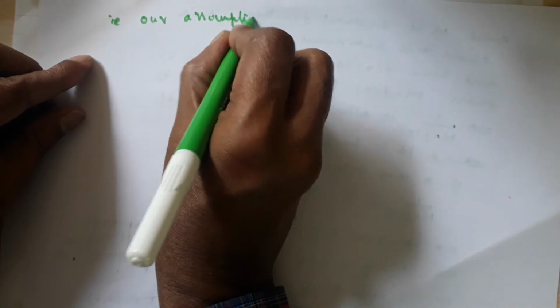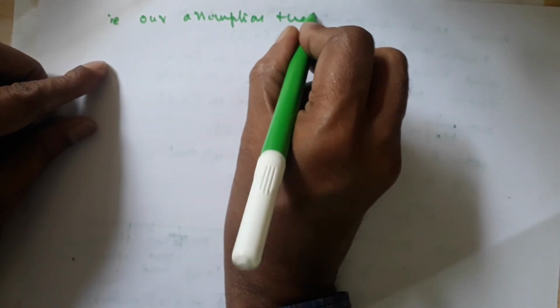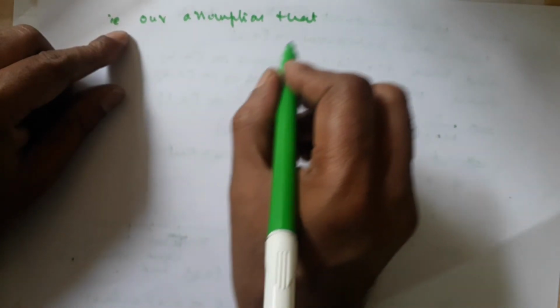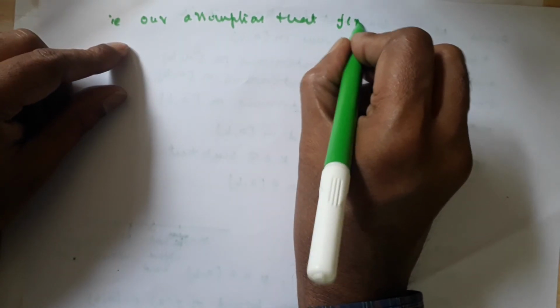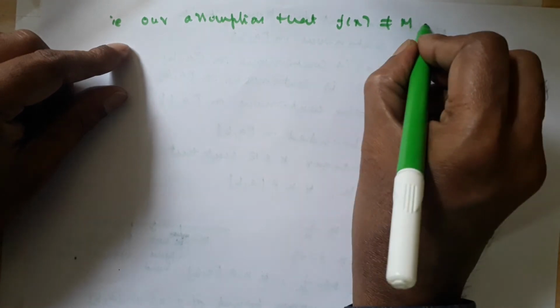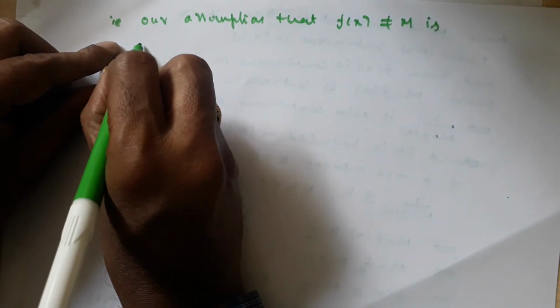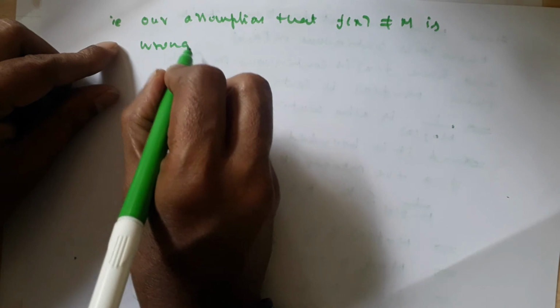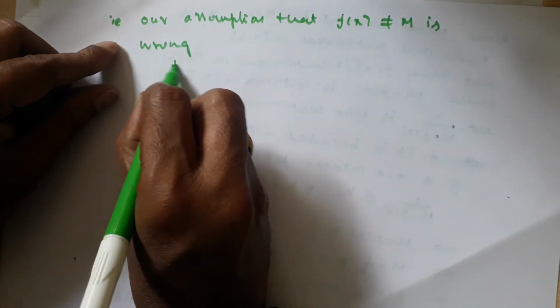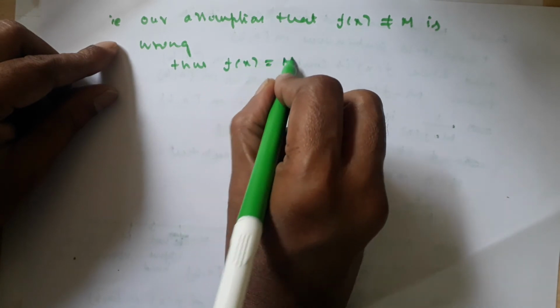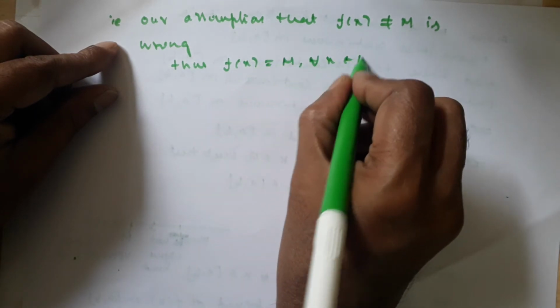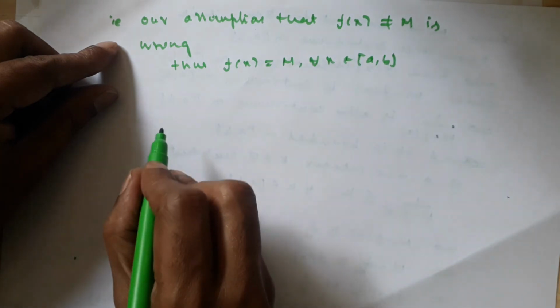That is, our assumption that f of x is not equal to m is wrong. Thus f of x is equal to m, for all x belonging to the closed interval [a, b].